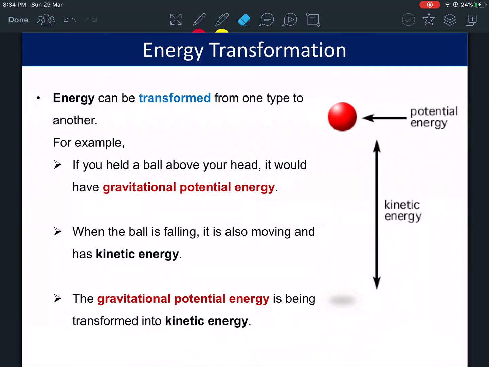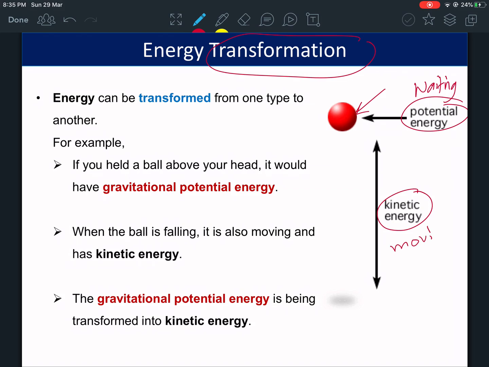There's another kind of energy transformation. It's basically when energy transforms from potential to kinetic. If you're holding the ball over there, it has potential energy. It's not moving. Potential energy is energy that's waiting, and kinetic energy is energy that's moving. Remember that from the first lesson that we took.